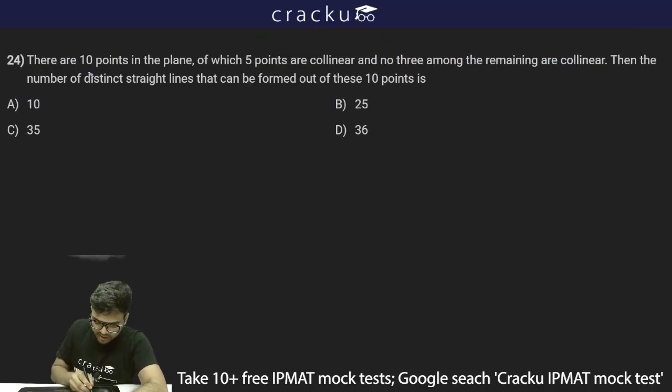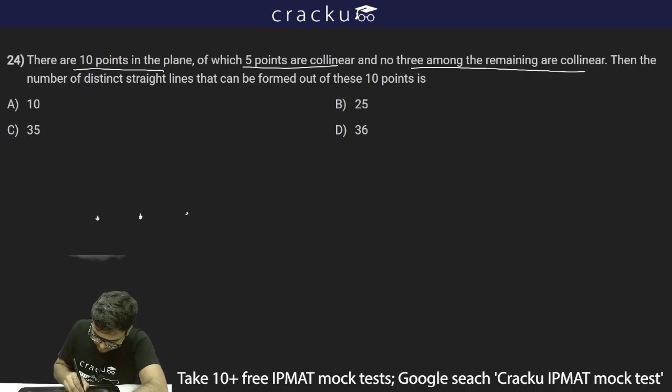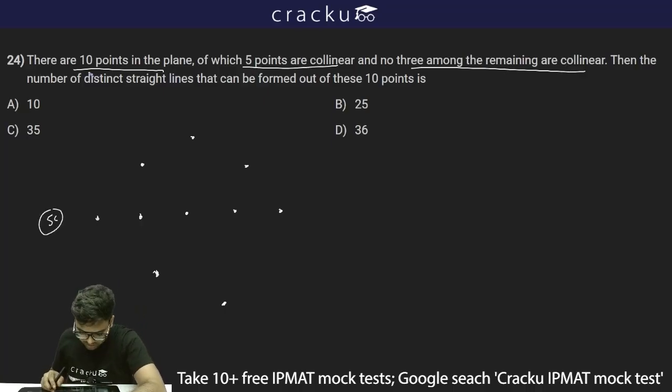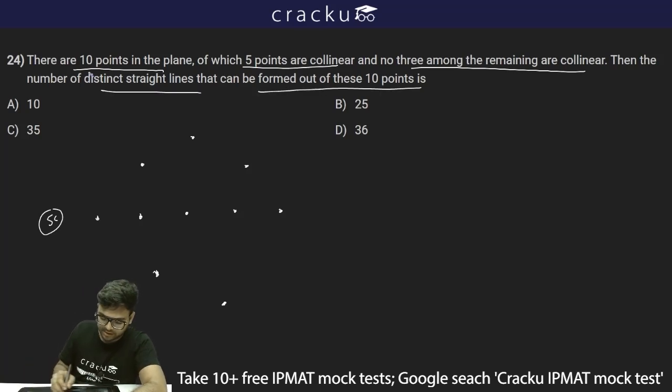The next question is saying there are 10 points in the plane, of which 5 points are collinear and no 3 among the remaining are collinear. So it is a case like 1, 2, 3, 4 and 5. These 5 are collinear, and we have 5 more points. They are non-collinear. So these are 5 which are collinear, and then the other 5 are non-collinear. Then the number of distinct straight lines that can be formed out of these 10 points. Just remember this thing, which is distinct straight lines.